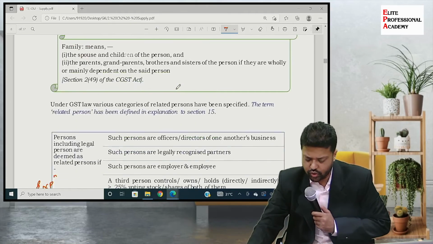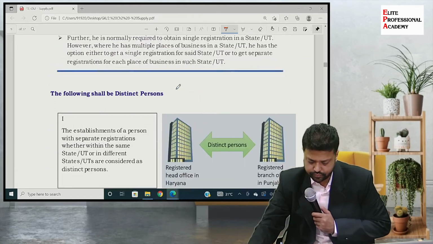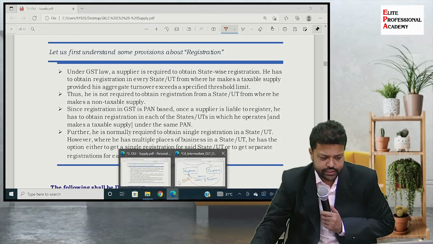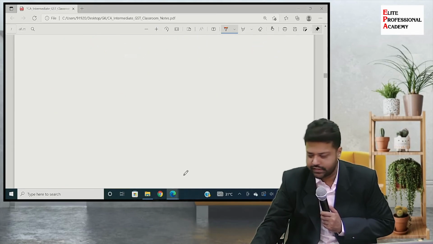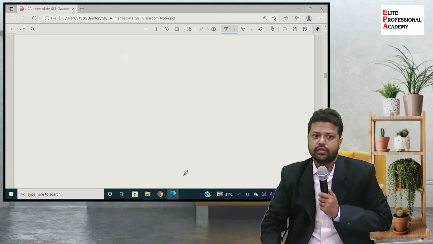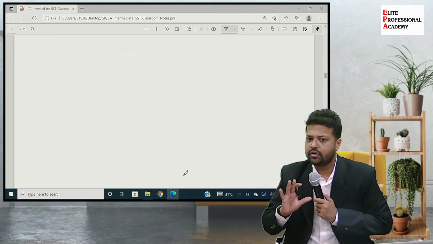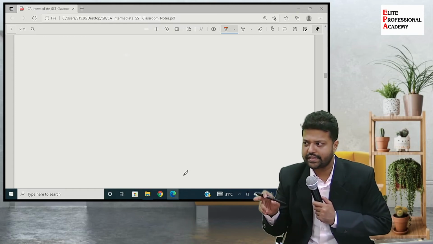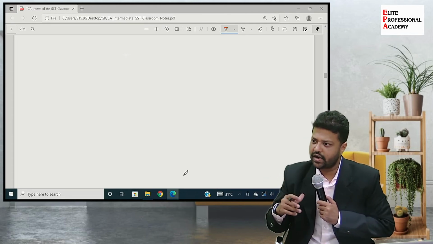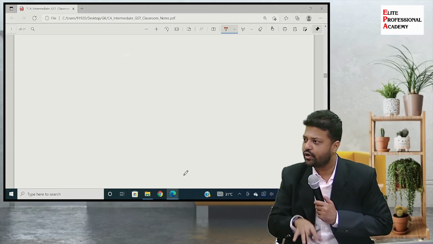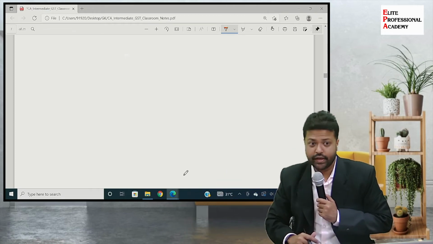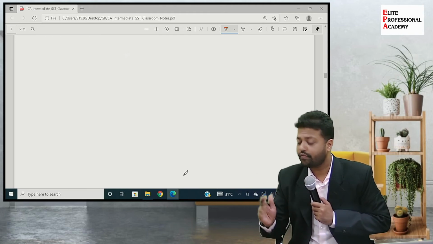Now let us go to distinct persons. To go to distinct persons, we should understand a few things in GST, how those work. Why are we going to the understanding of distinct persons? Because transaction between distinct persons without consideration will be treated as supply. To understand which are such distinct persons, we are going to the distinct persons. Before we go to the distinct person, we should understand the meaning of the concepts of registration.